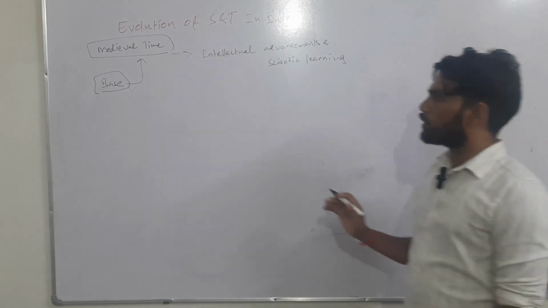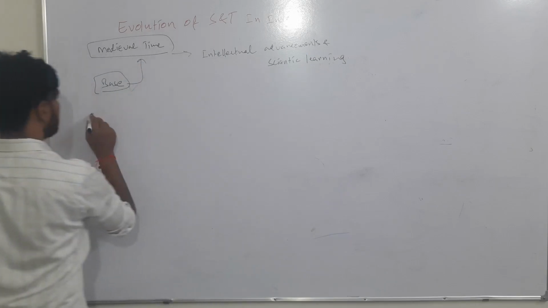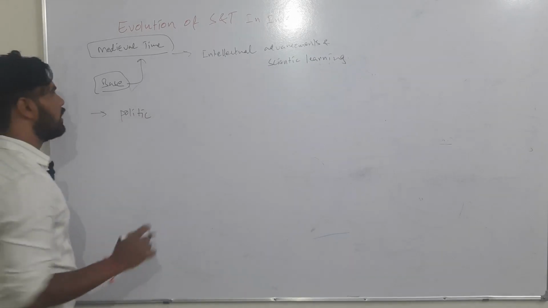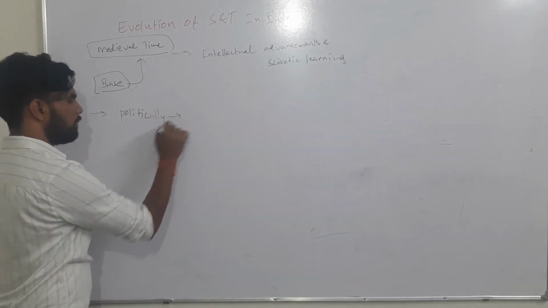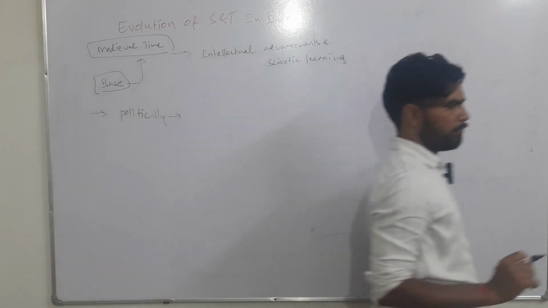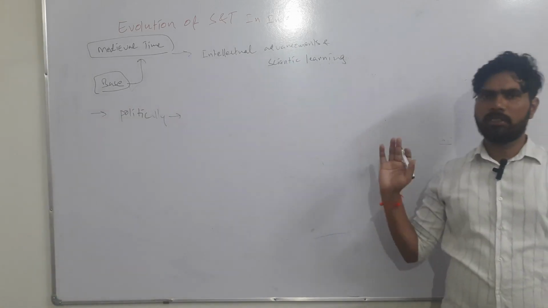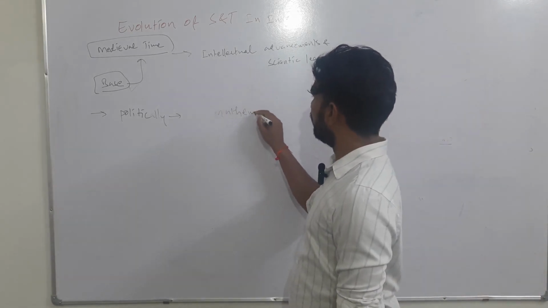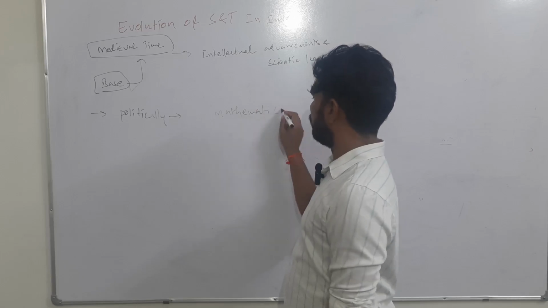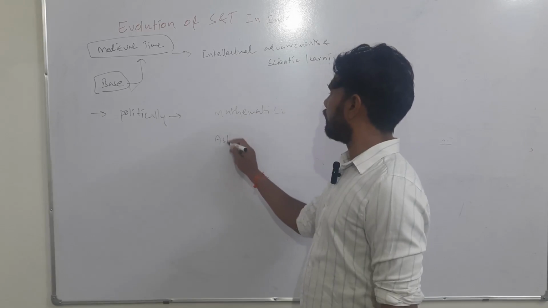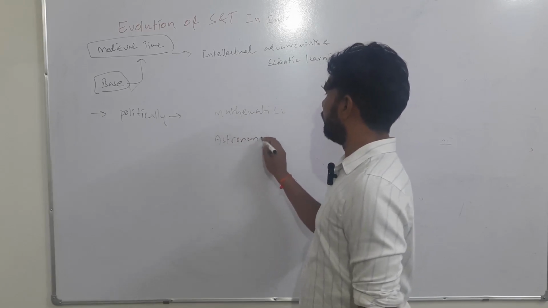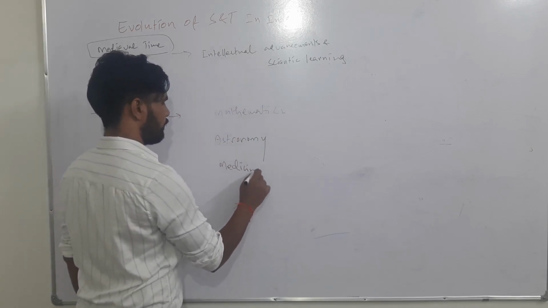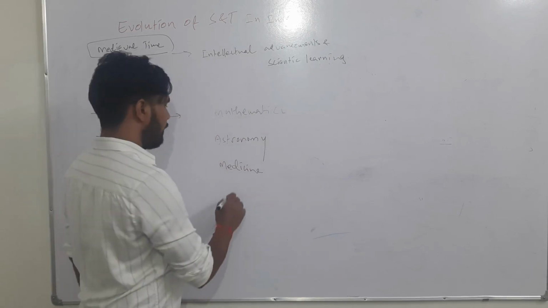Though compared to ancient time, politically the medieval period was less stable, advancements were there in various areas like mathematics, astronomy, medicine, and metallurgy.